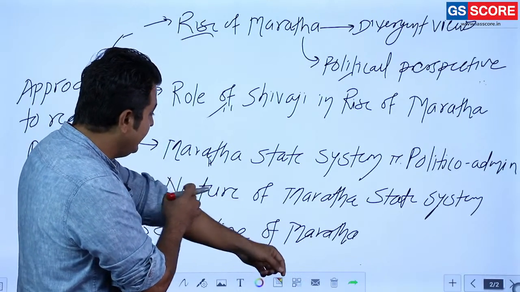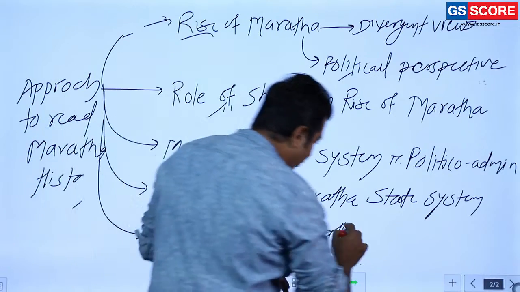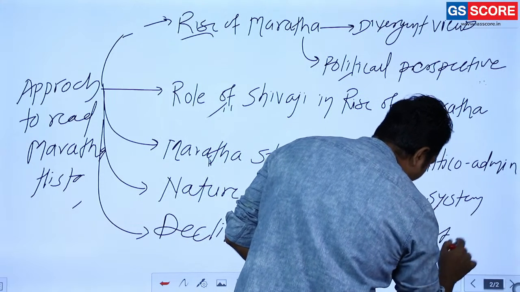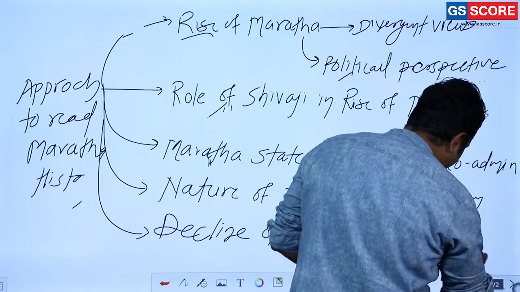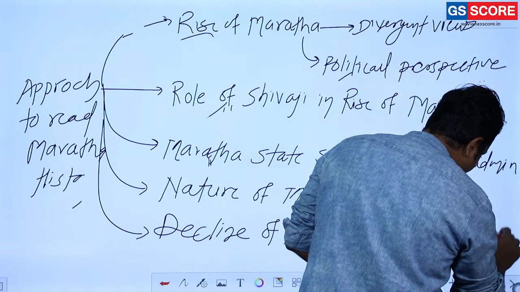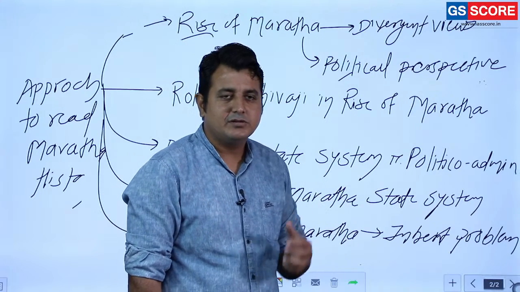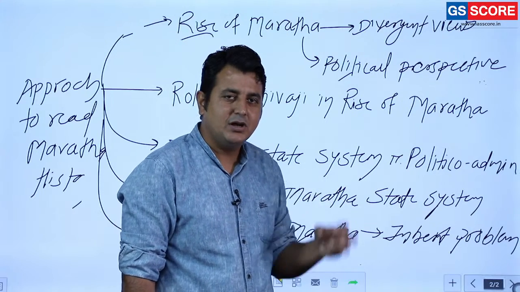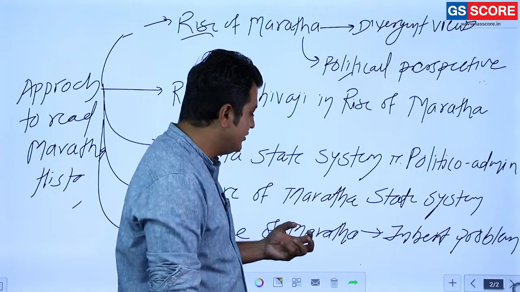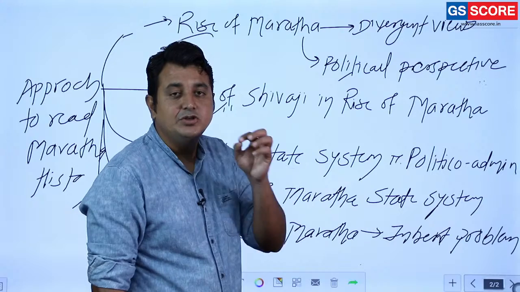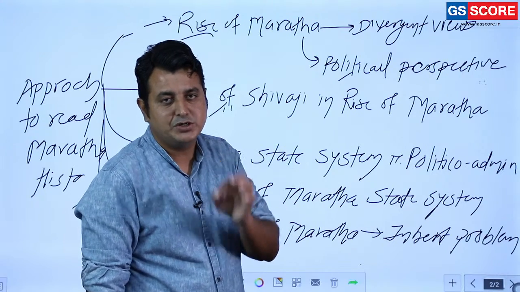So in decline, we are going to discuss the inherent problems in the administration. Shivaji's system was a centralized system, but still they were having a feudal tinge, inherent problems were there. Then we are going to discuss another important aspect, that is the geopolitical situation.